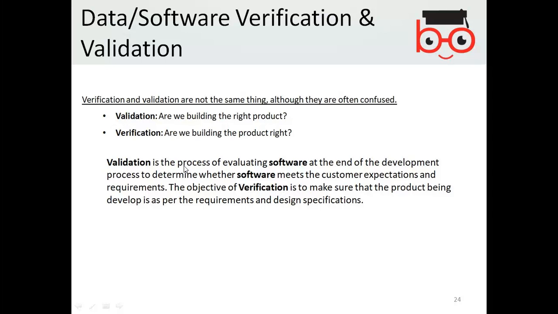The difference between validation and verification: verification is that you verify the development team has implemented as they have been told. And validation is that overall, is the software being developed useful for the purpose or not?